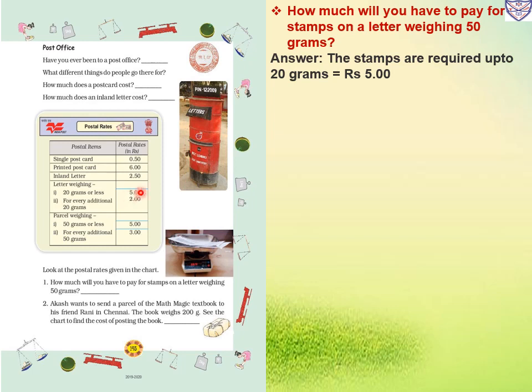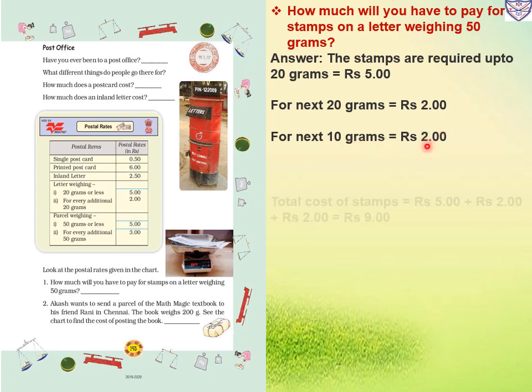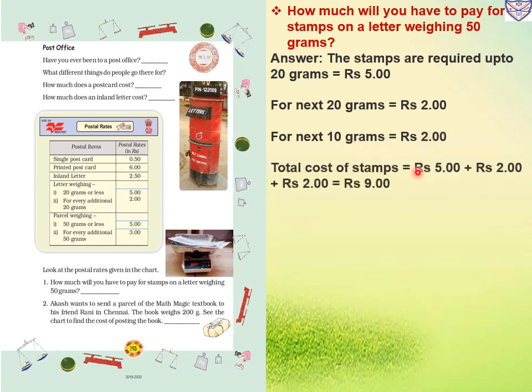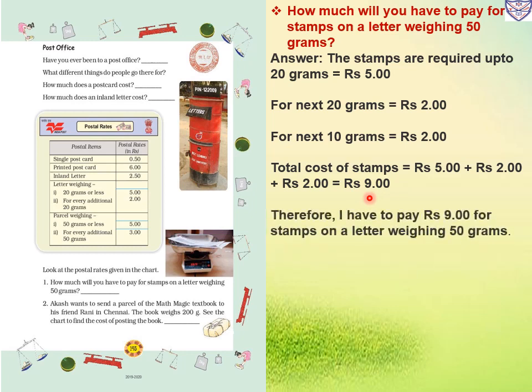Now the letter weighs 50 grams. So for every additional 20 grams we have to pay rupees 2. Now 20 plus 20 is 40. Now again 10 grams is remaining. So for that also we have to pay 2 rupees. So the total cost of stamps is 5 plus 2 plus 2. 5 plus 2 is 7, 7 plus 2 is 9. So rupees 9 we have to pay. Therefore I have to pay rupees 9 for stamps on a letter weighing 50 grams.